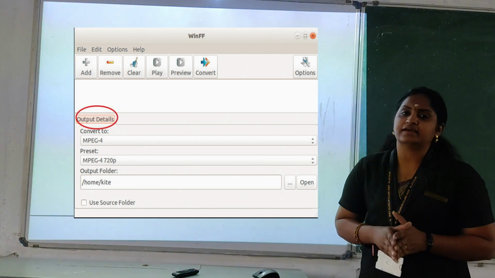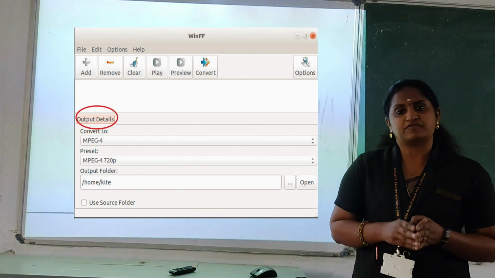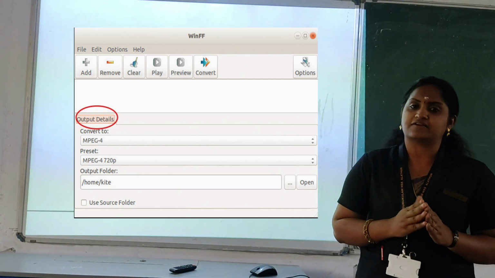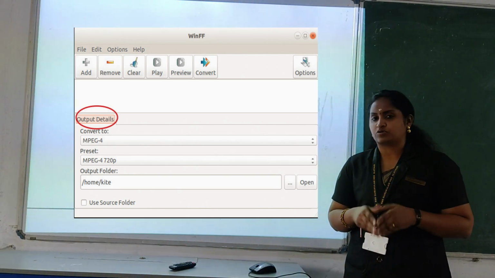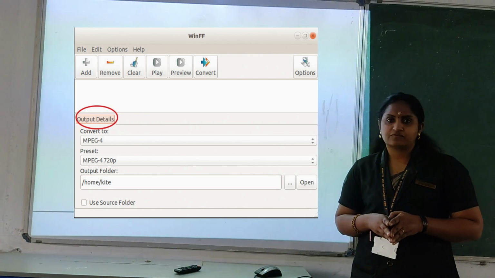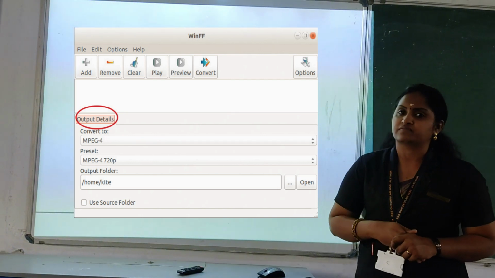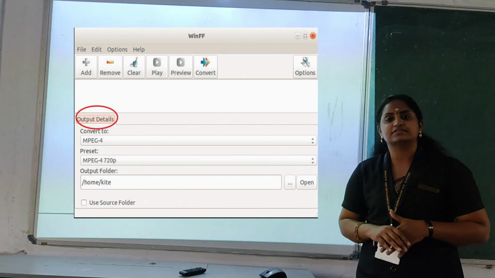So after editing video, you can export the video file in different formats, MP4 and like that, you know that. Is it FLV? Like that we have different file formats. If you want to convert the files into any other formats means you can convert. For that we are using WinFF. Okay. So these are the contents mainly included in this chapter.